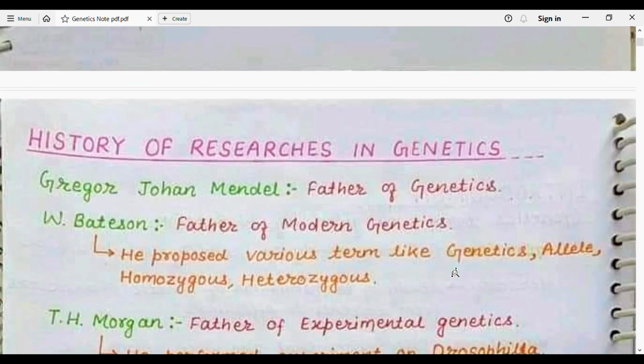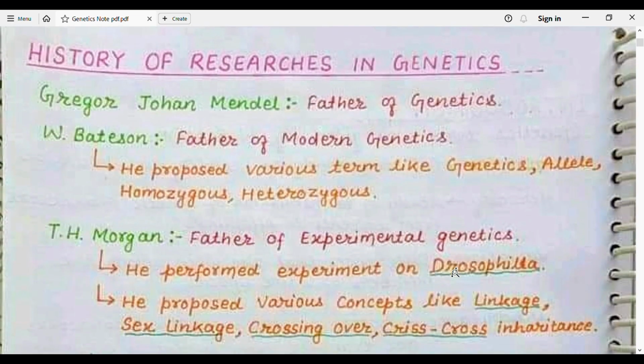History of researchers in genetics. As you know, the father of classical genetics is Gregor John Mendel, and W. Bateson is the father of modern genetics. He proposed various terms like genetics in 1906, alleles, homozygous, heterozygous. Their definitions and detailed descriptions are given below.